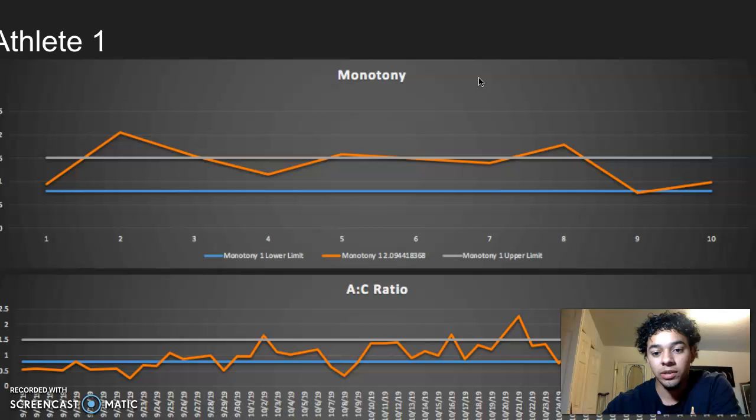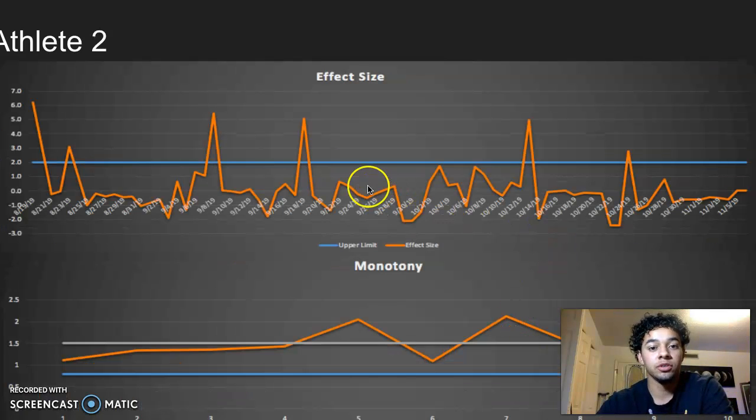And then later on, we see spikes here on 1021. We see a very big spike. So I'd go to the coach and say the data suggests that this athlete needs to take a day off or go light. Athlete number 2, the effect size.